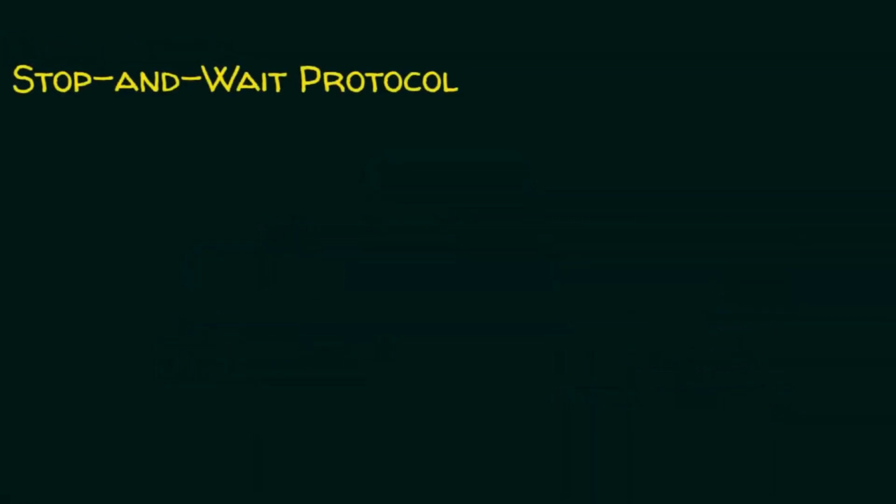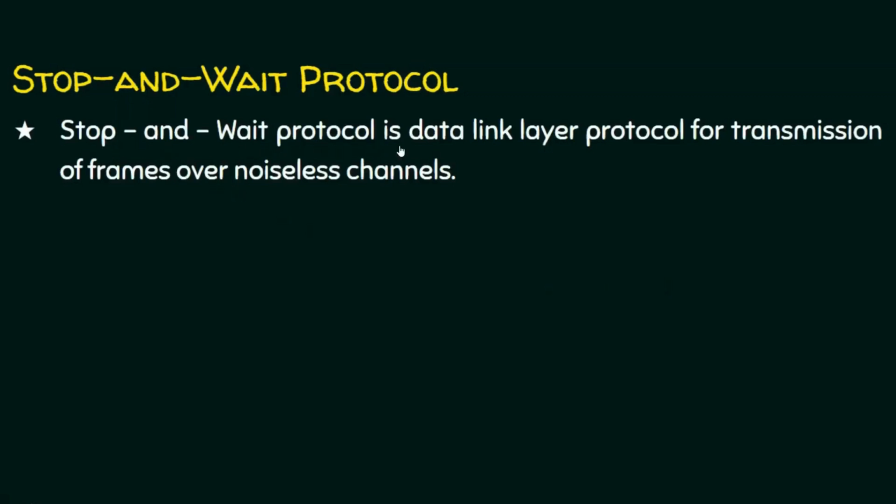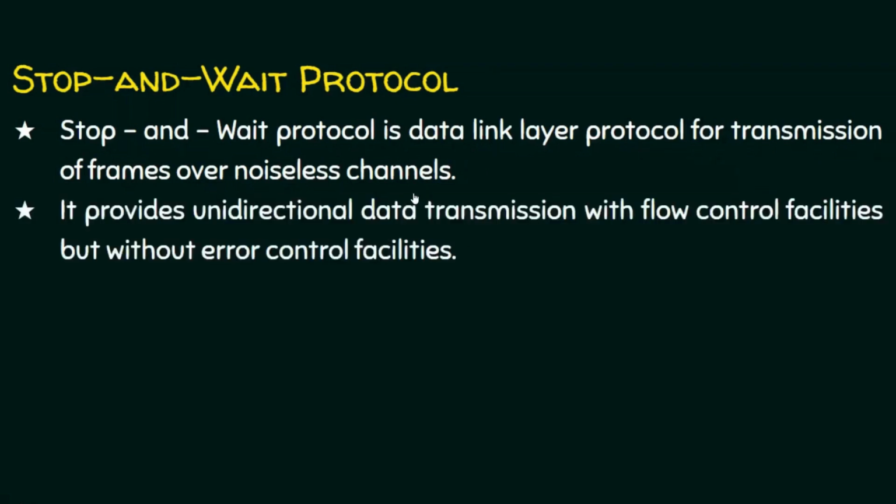We will be focusing on the stop and wait protocol. Let's start with what is the stop and wait protocol. We know very well that the stop and wait protocol is a flow control protocol, where flow control is one of the services of the data link layer. The stop and wait protocol is a data link layer protocol for transmission of frames over a noiseless channel. It provides unidirectional data transmission with flow control facilities, but this protocol will not focus on any error control facilities.